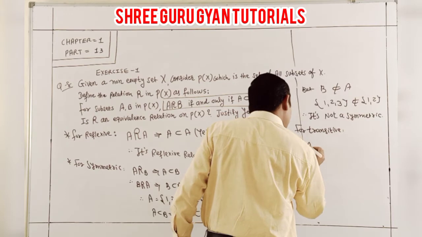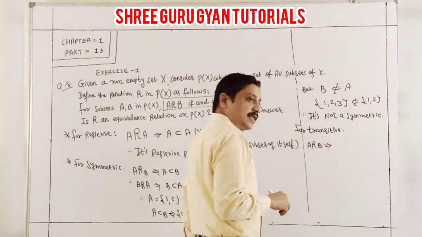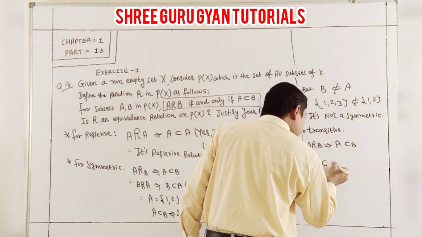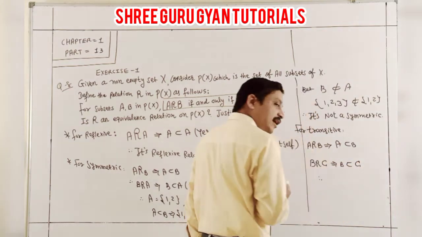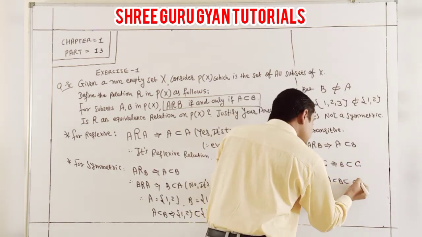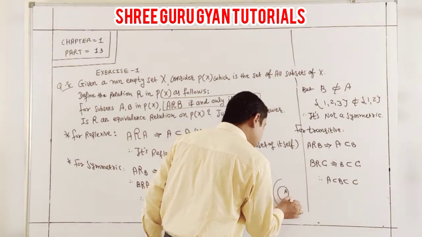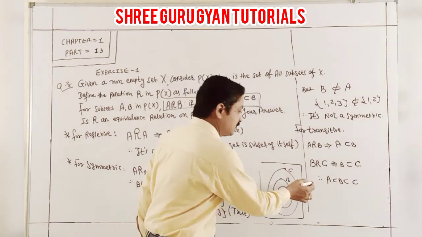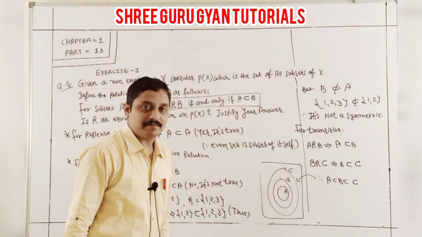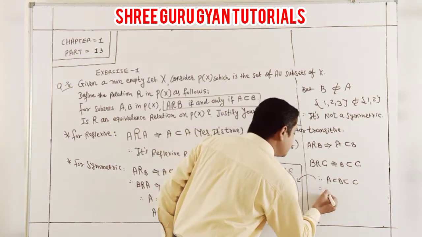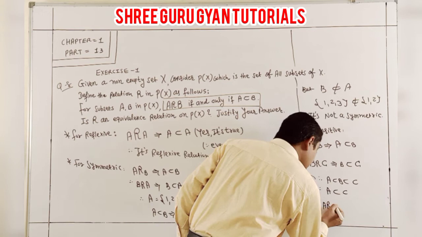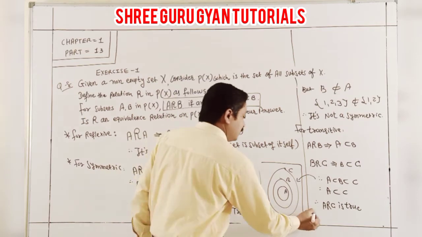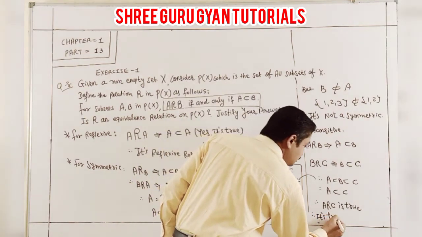The rule: A R B, that is A subset of B, and B R C, that is B subset of C. So can we write A subset of B subset of C? Indirectly, every element of A is present in B, and every element of B is present in C. This indicates A subset of B subset of C, so we can confirm A subset of C. It means A R C is true. Therefore it is a transitive relation.